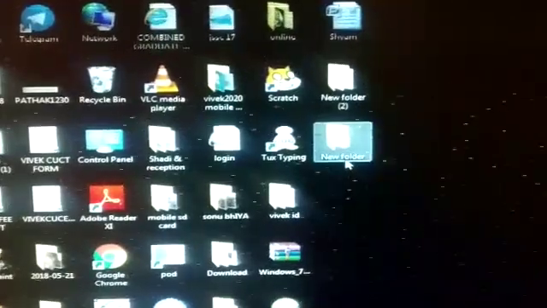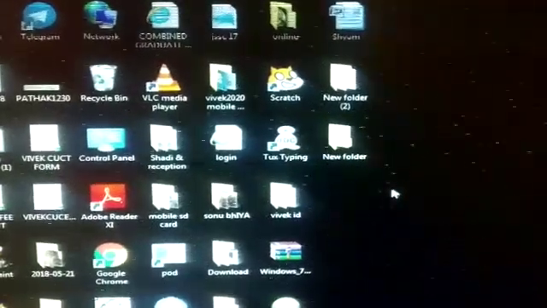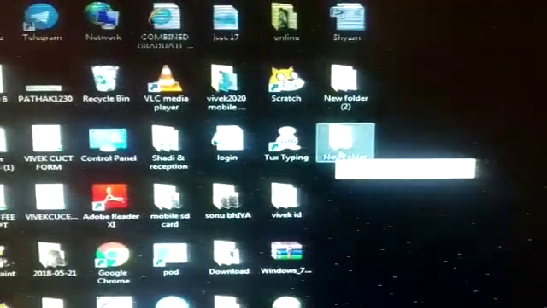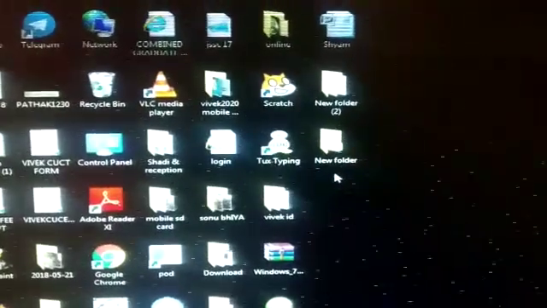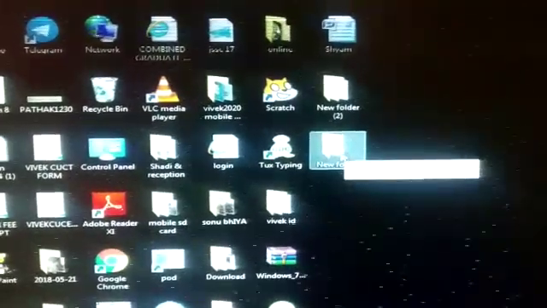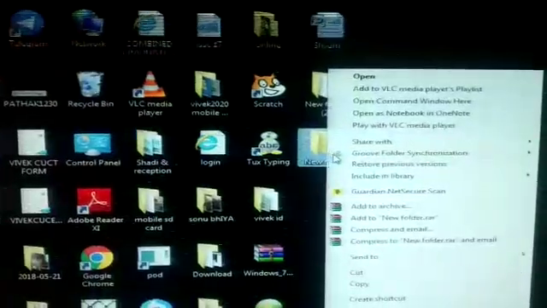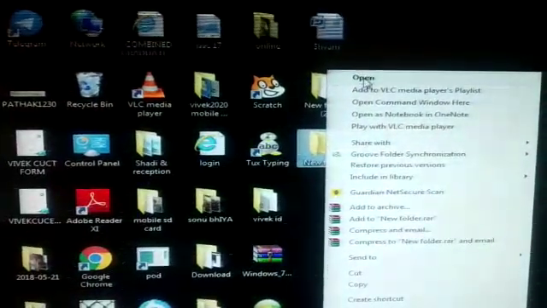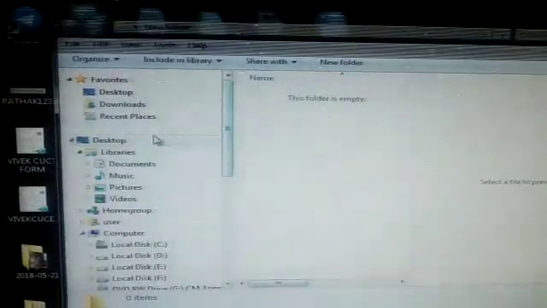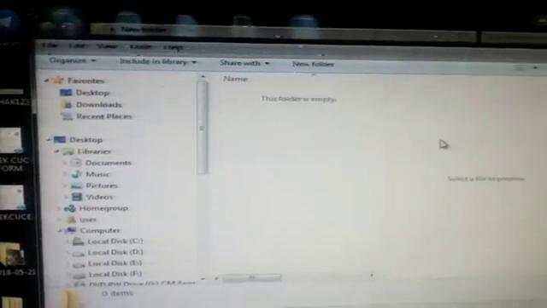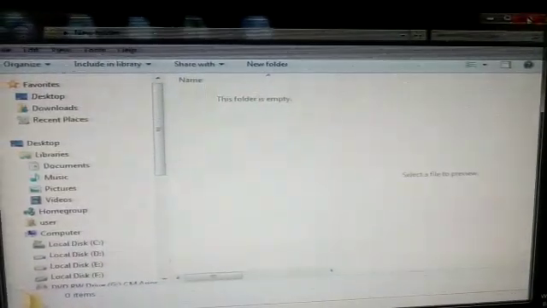Now I will show you how to rename it. Just now we have created this. If you go to the folder and right click, you can see Open. You may open it. Now our folder is empty. Now I am going to close it.